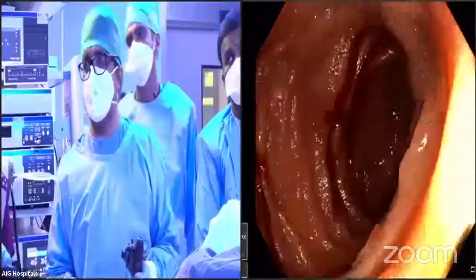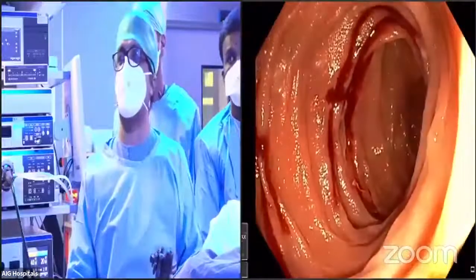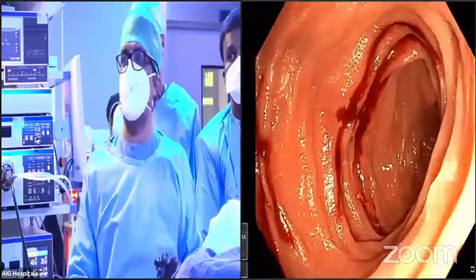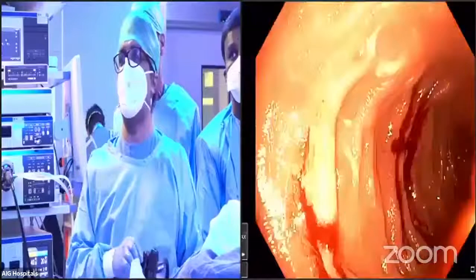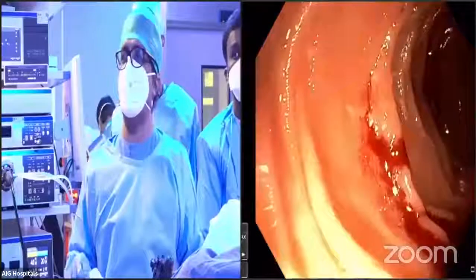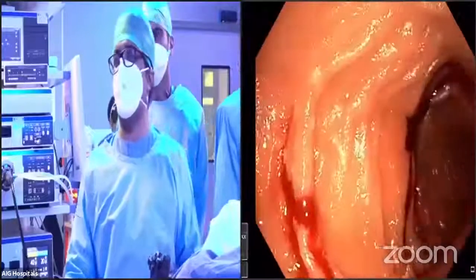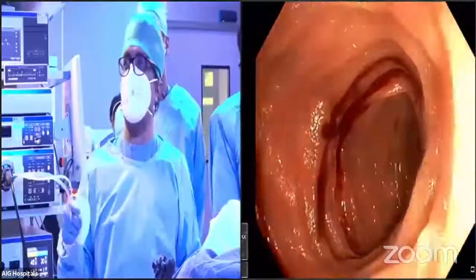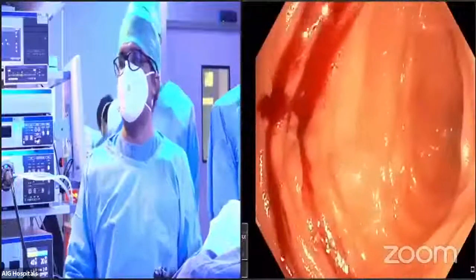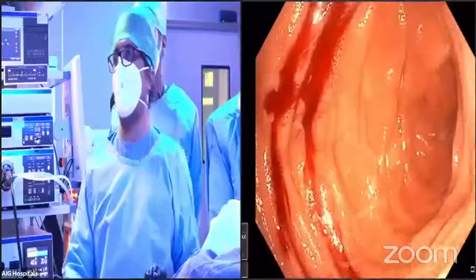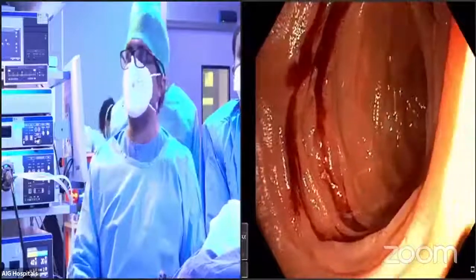That's a good question, and this is an important aspect of balloon assisted enteroscopy versus spiral enteroscopy. In balloon assisted enteroscopy, if you stay for this time in the deep intestine and you deflate the balloon, you will fall down. But this will never fall down because it has screwed the intestine. So unless you unscrew it, the bowel will not release. And that is very important in therapeutic endoscopy, especially polypectomy and stricture dilatation, where you need stability.